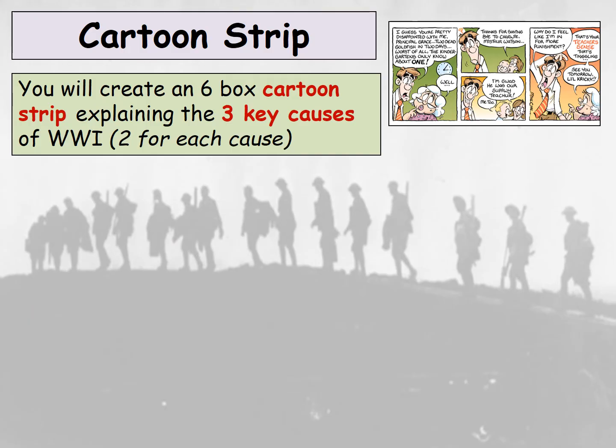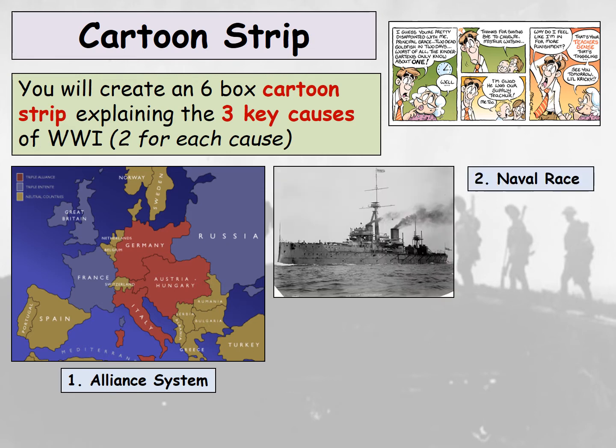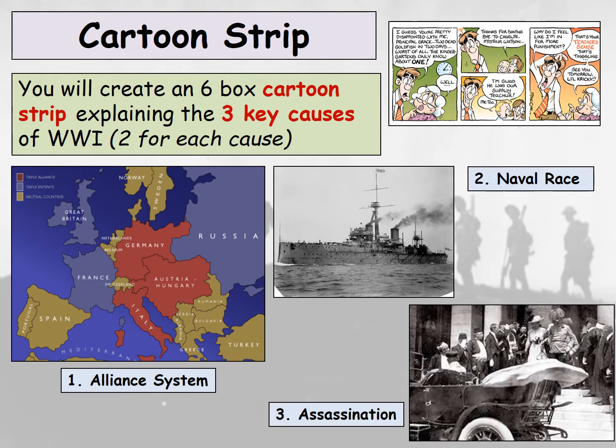Now, what we're going to do to find out more about why World War One starts, and ultimately to help you to describe the cause of World War One, is you're going to create a 6-box cartoon strip explaining the three key causes of World War One. So you're going to have 2 boxes for each cause: 2 boxes on the alliance system, 2 boxes on the naval race, and 2 boxes on assassination.